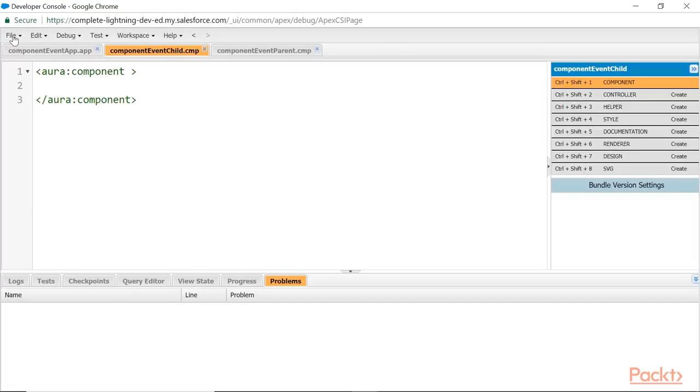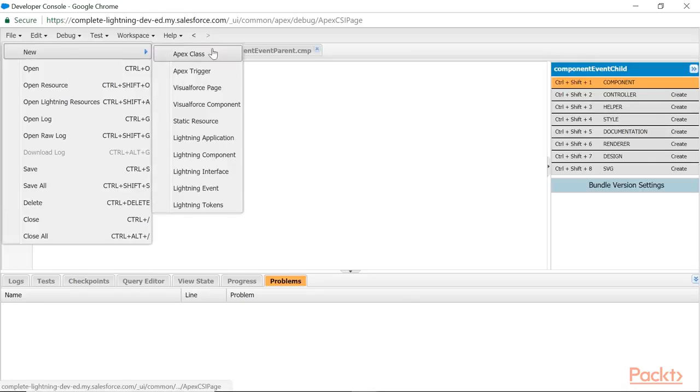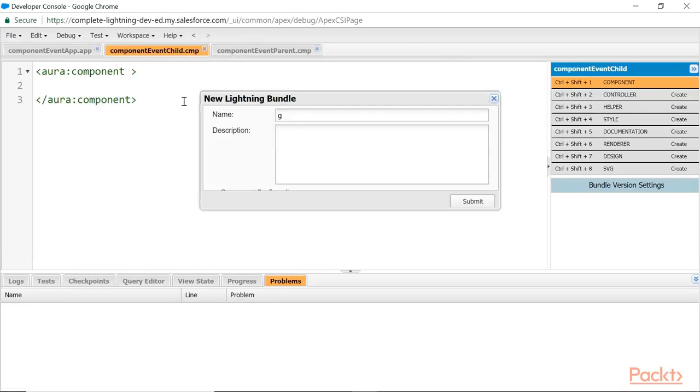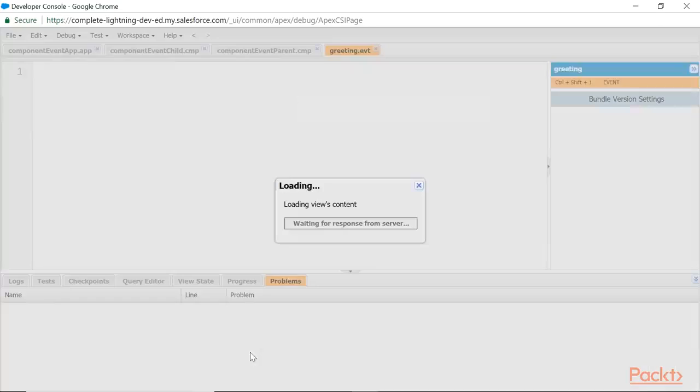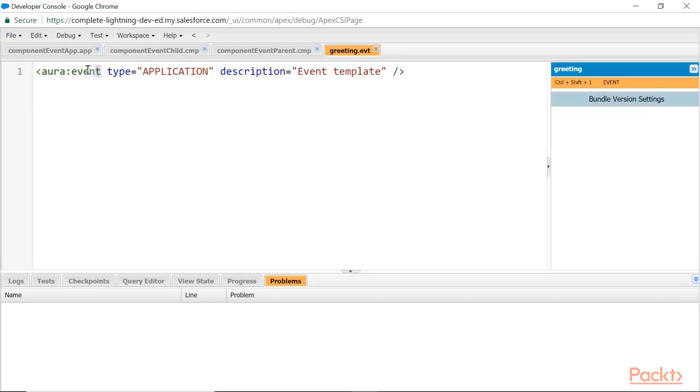So let's see creating an event. Come, new Lightning Event, for example, greeting event. What you see, aura:event, well, and starting and ending. Type: application or component. The value I'm giving is component. So there might be enum values, application and component. So I'm taking component level.